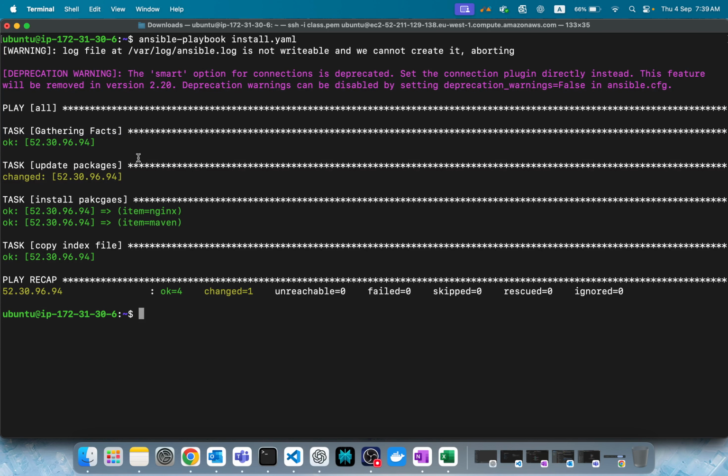But with serial, we divide batch-wise: 10, 10, 10, 10, 10. So the whole playbook will run on 10 servers at a time, and we don't bother about it. With the task-wise approach, the first task needs to run on 100 servers. If something fails, we again have to see where it got stuck. It's a headache.